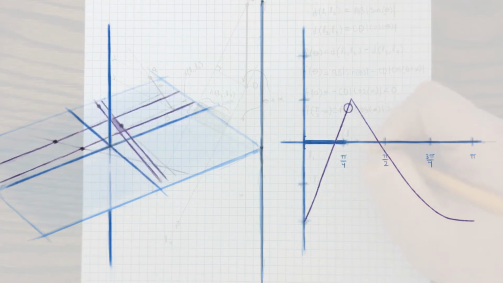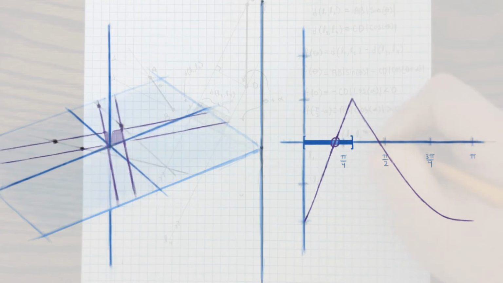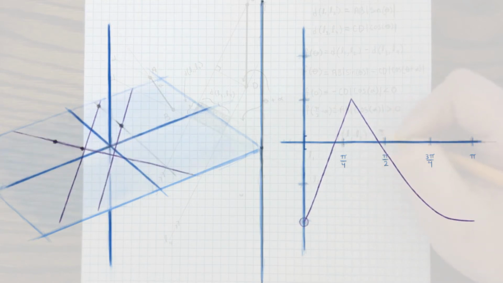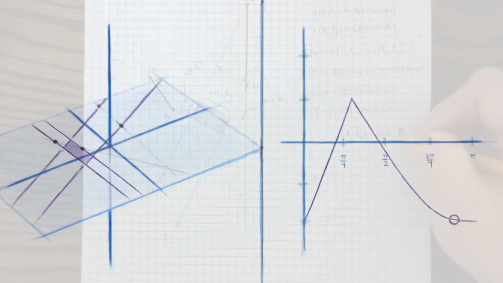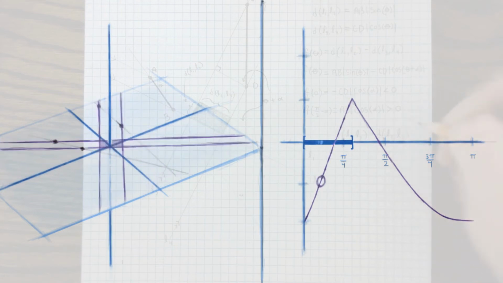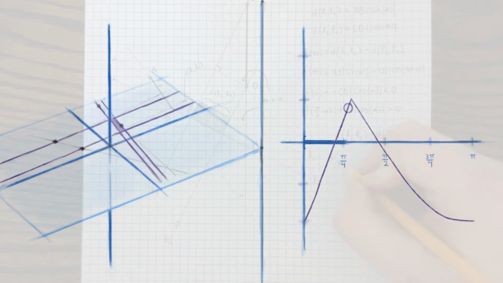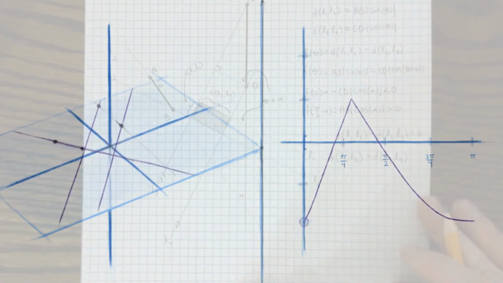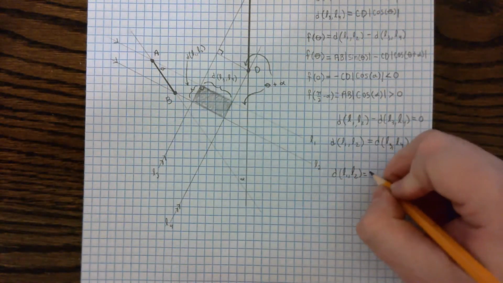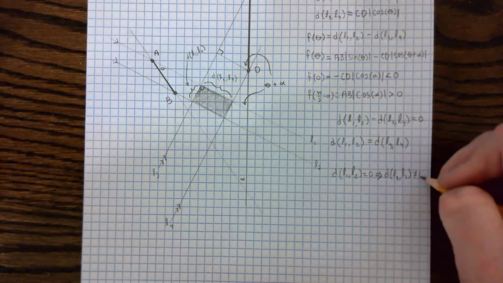And since this function is continuous on that closed interval, the intermediate value theorem, specifically Bolzano's original version, guarantees there is some angle input where the function, i.e. this difference, is 0. Hence the length and width are the same at that point, and we know it's a square because the length and width aren't ever both simultaneously 0.